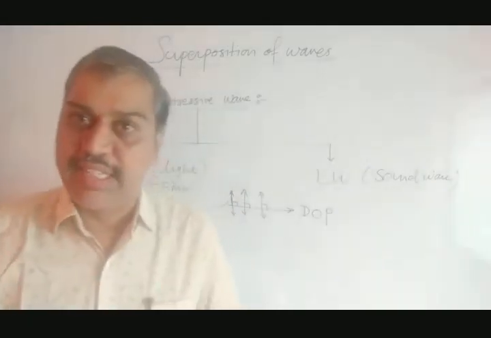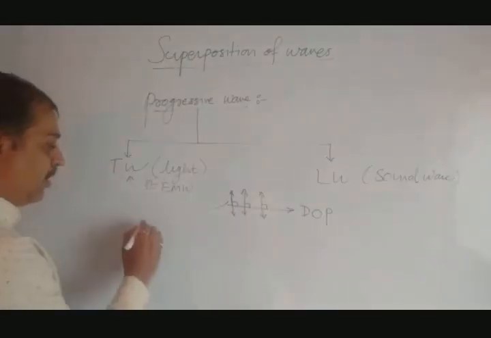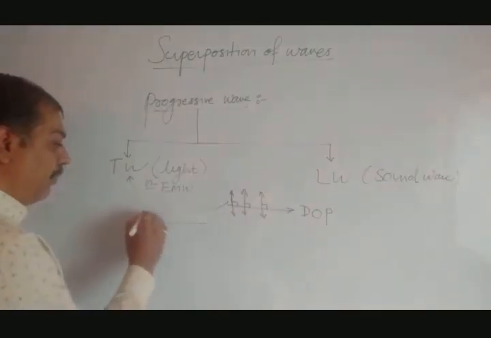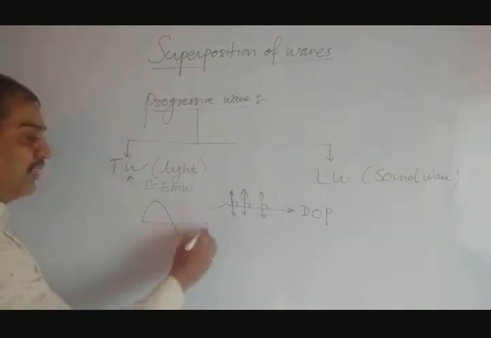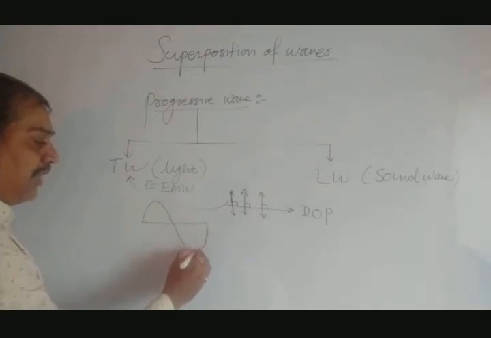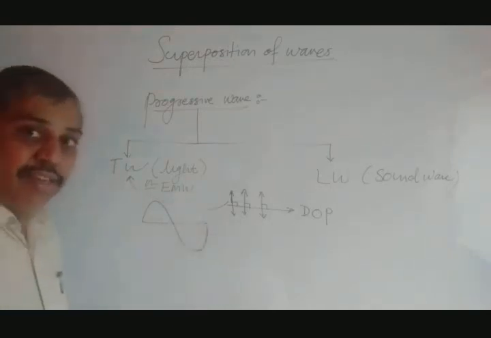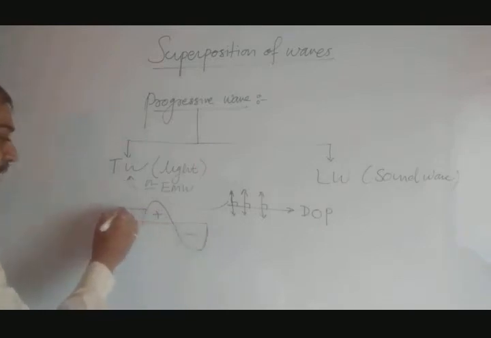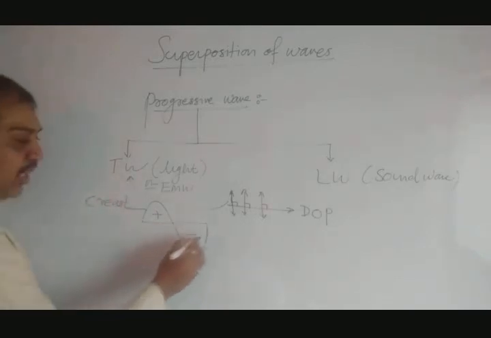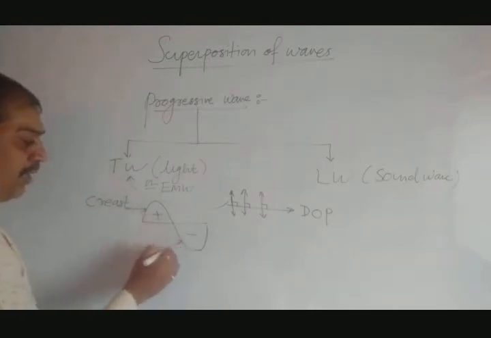And this transverse wave can be represented by two parts. One is a positive part, the other is a negative part. This single wave is said to be a single transverse wave. This positive part is said to be the crest. The negative part is said to be the trough.